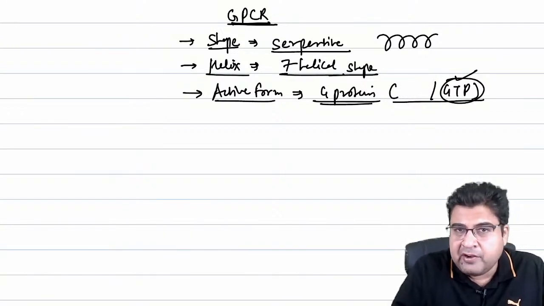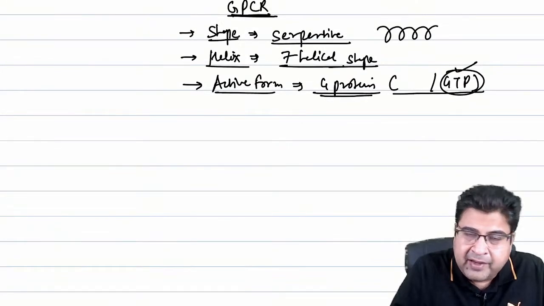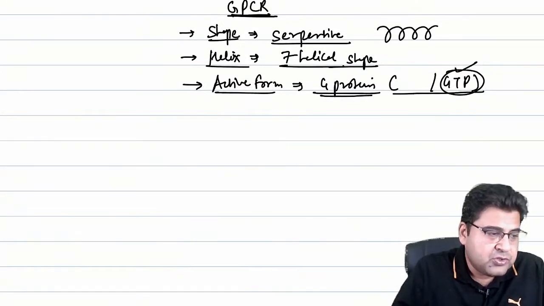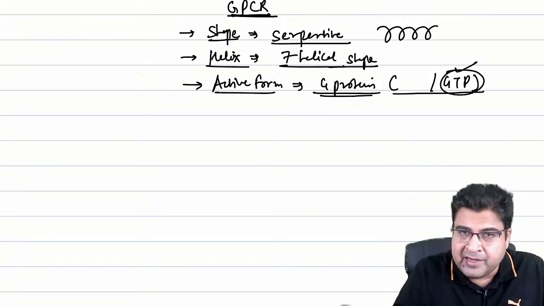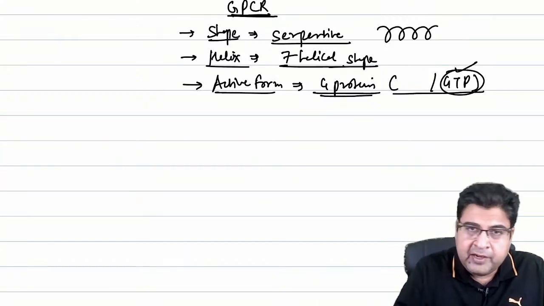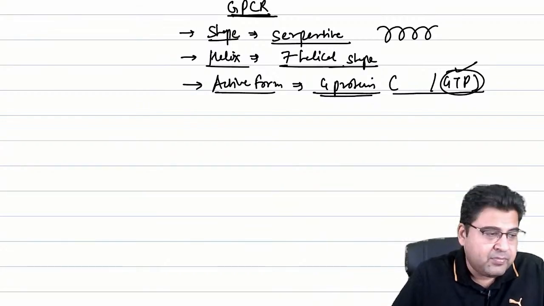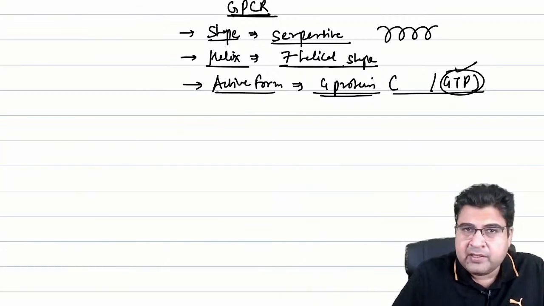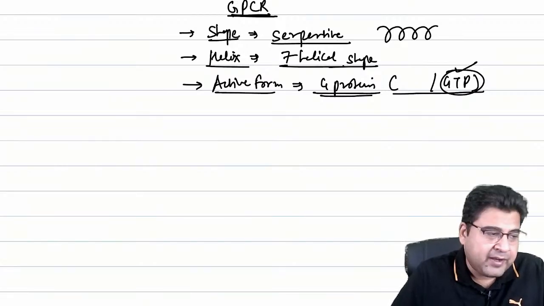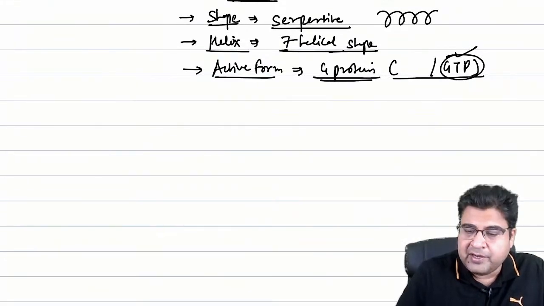So the active form is GTP, but when this receptor becomes inactive, this becomes GDP in its inactive form. Whenever the drug acts on its receptor, the receptor will acquire the GTP form, and this receptor becomes active. So active form of the receptor is GTP, right?